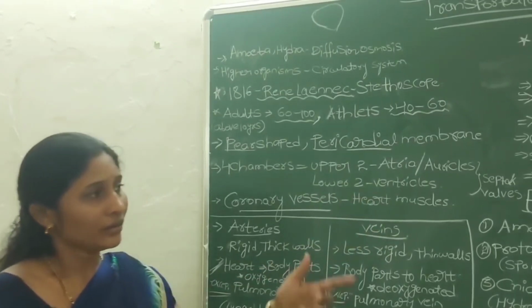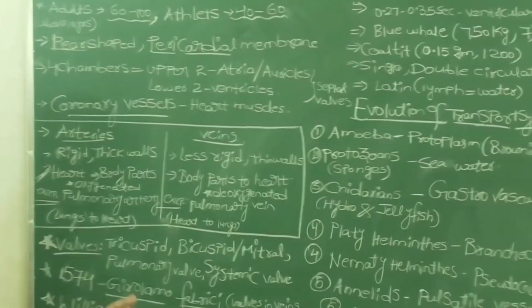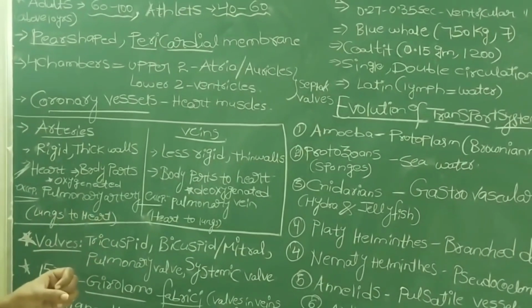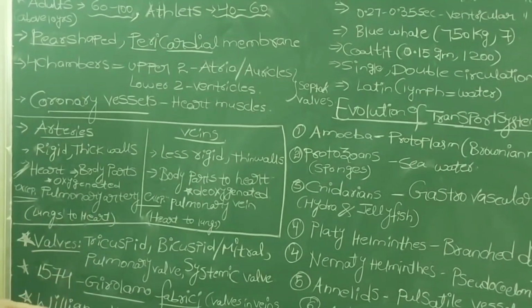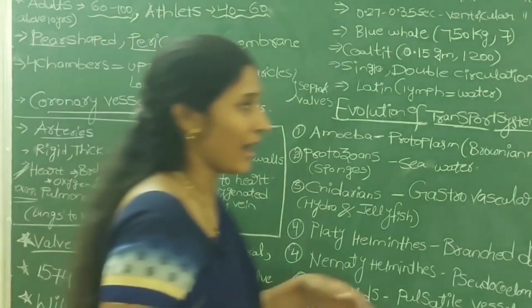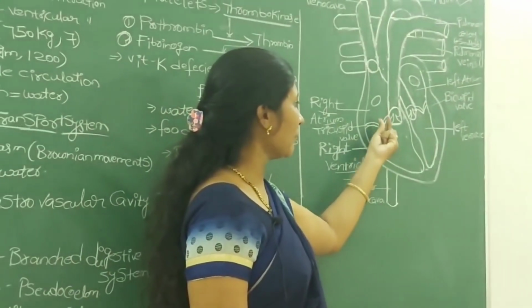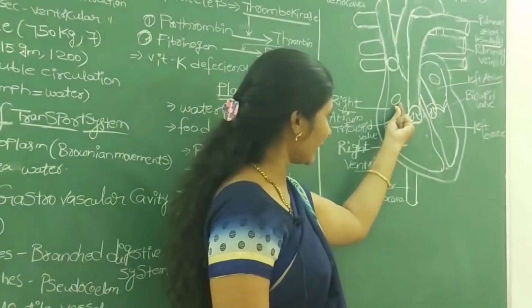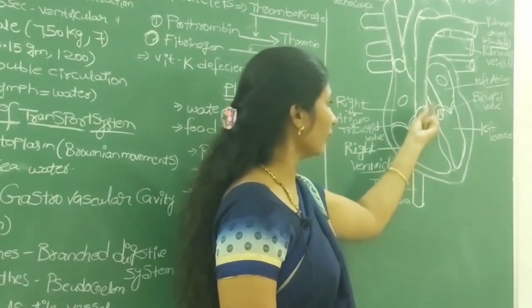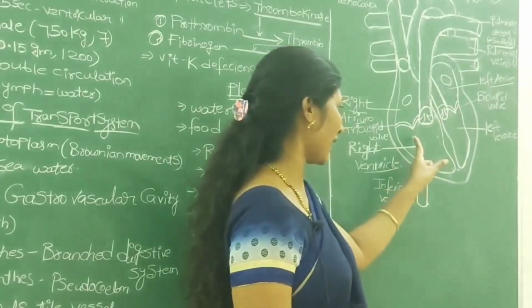And here some special structures are present inside your heart. If you observe the heart, there is a special aperture or gap between the atrium and ventricle at both sides, left side and right side.